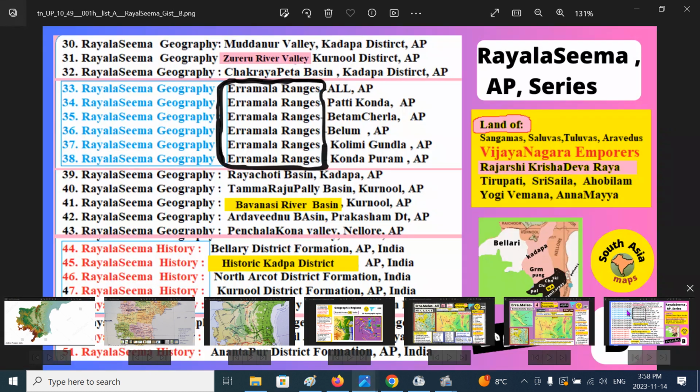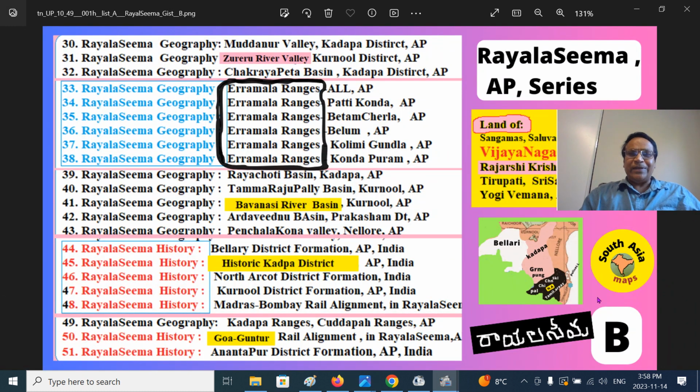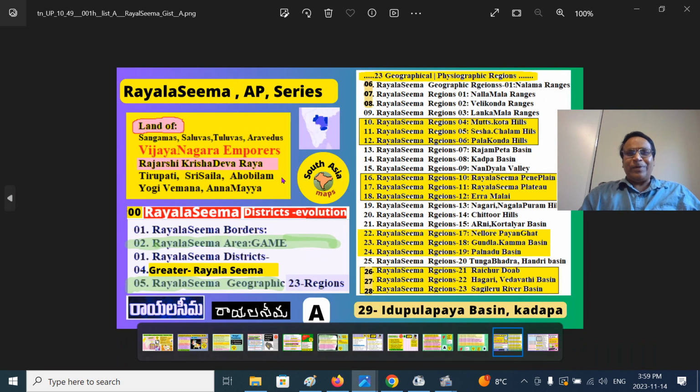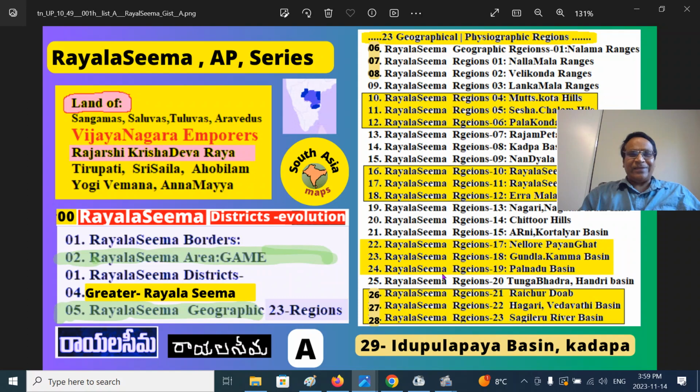If you are aware of the Rayalaseema series part B, this is the part I'm covering today. This is the Kolimigundla branch. This is part 37. All these 6 series are devoted to the Erramala ranges, and I want this to be a focal single point where the audience, Rayalaseema people, Telugu state people can come to explore and understand these fascinating mountain ranges of the Ceded districts of Rayalaseema. In other previous presentations on Rayalaseema, we covered almost 29.